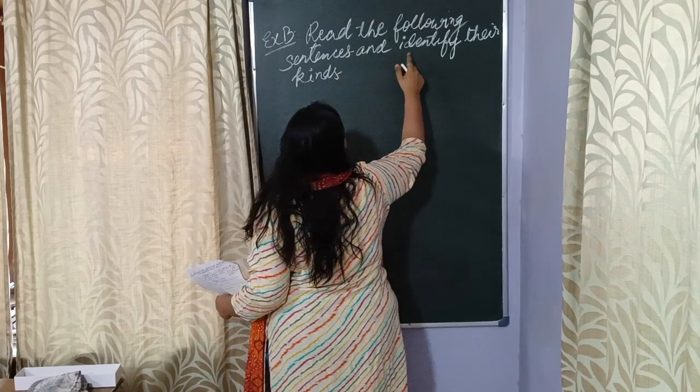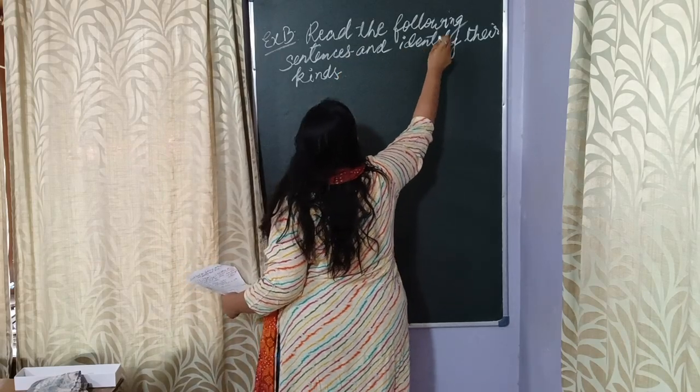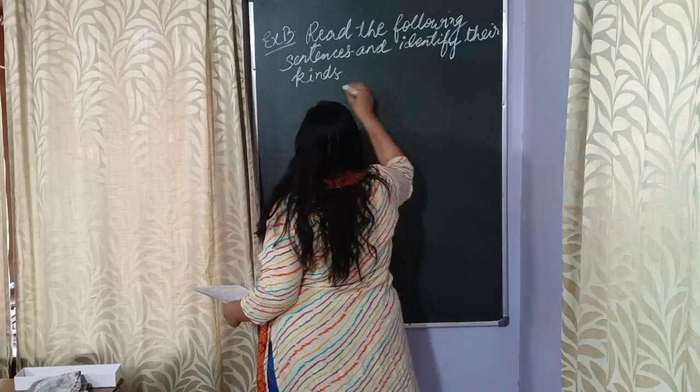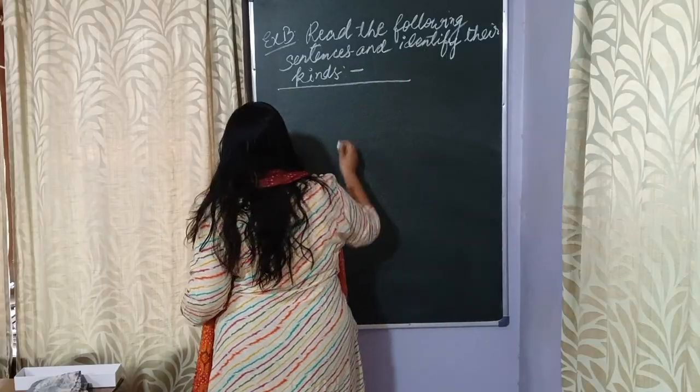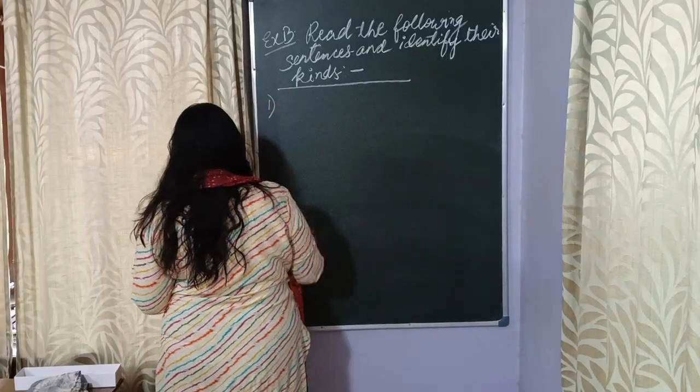Let me tell you the spelling. I-D-E-N-T-I-F-Y. Identify. Okay. Let's begin with our first question.